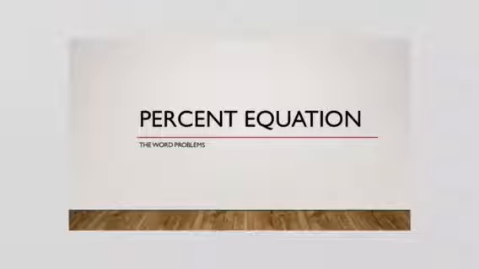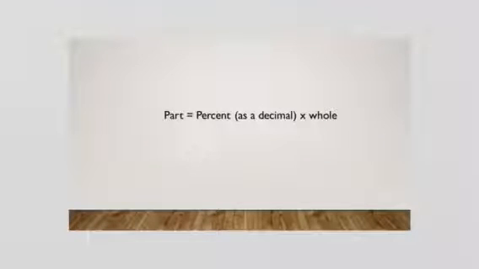Okay, we've already looked at the percent equation a little bit. If you haven't watched the basic video, you need to watch the basic video. So when we look at this, we remember that the formula is part equals the percent as a decimal times the whole. Now we have to remember something on this. We're changing our percent to a decimal, which means simply moving the decimal over 2 places because you're dividing by 100. It shouldn't be too hard to do.